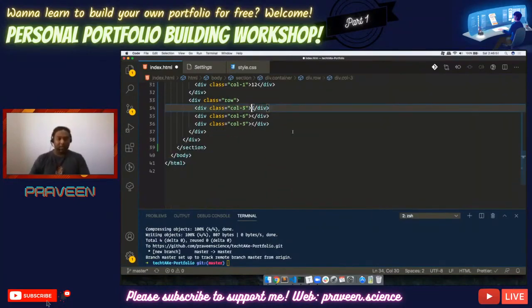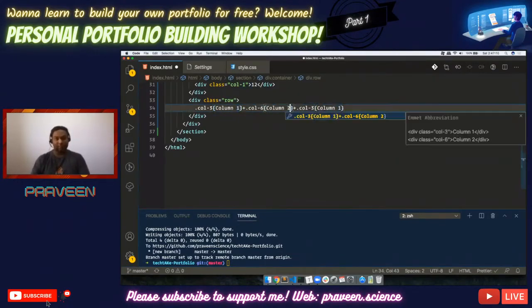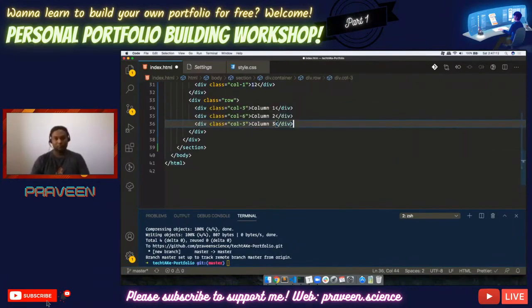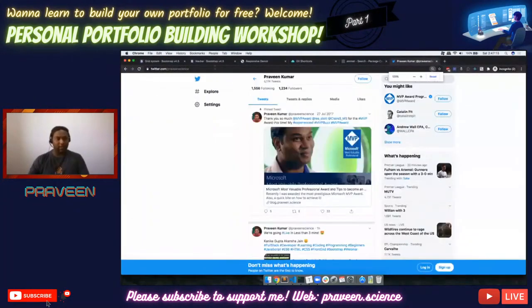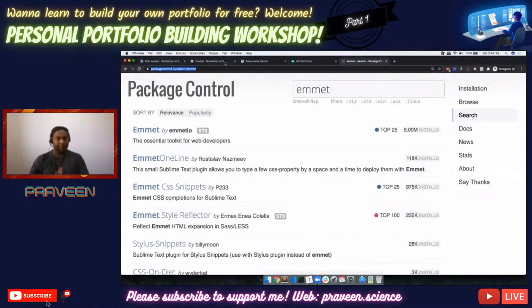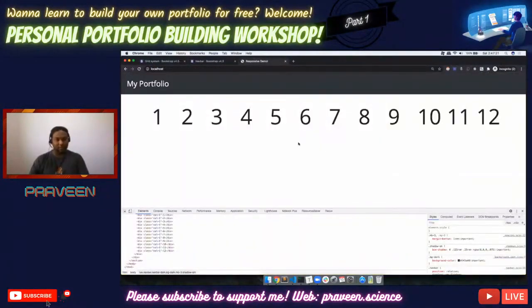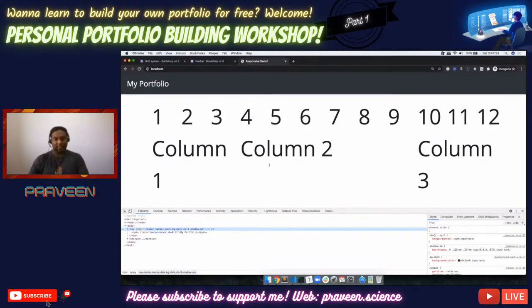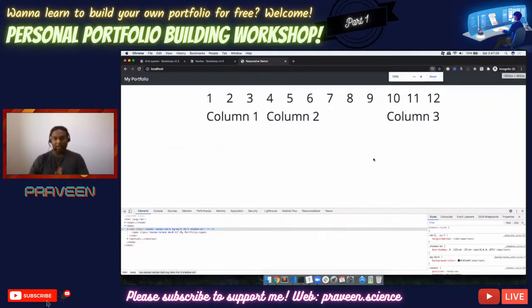I can put something like column 1, 2, 3 inside each, something like this. Now if I save this and go back, we don't need this, we don't need this, we need this. If I refresh, I can see that there is column 1, column 2, and column 3. If I make this normal, without any zooming, you can clearly see it's like this.